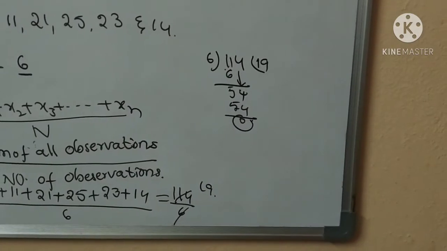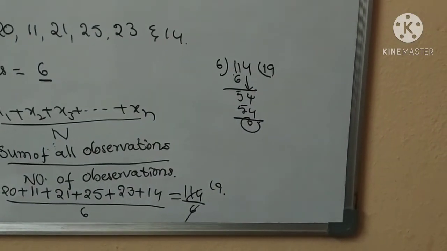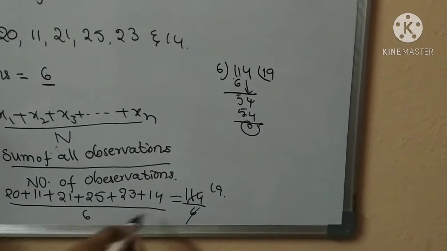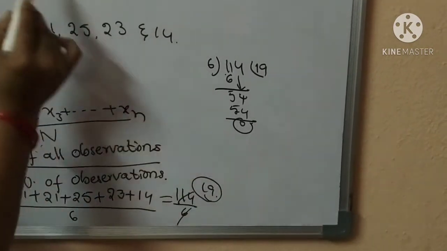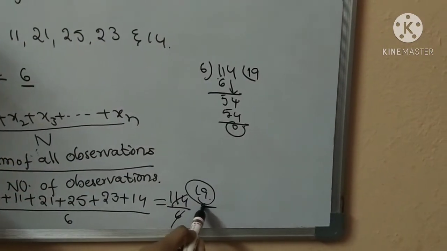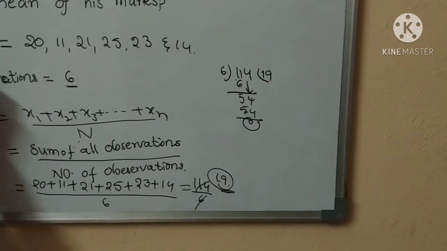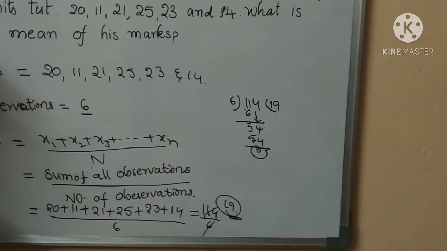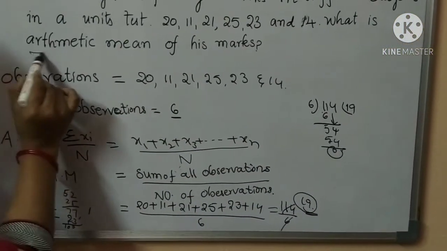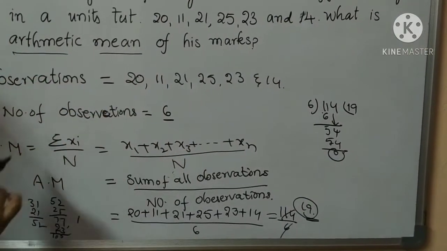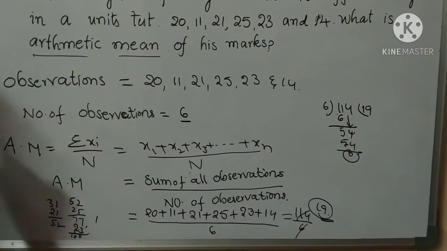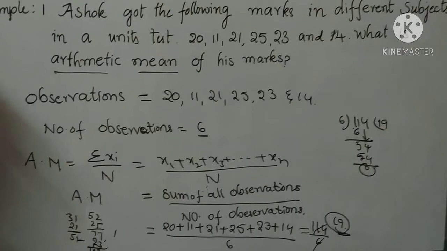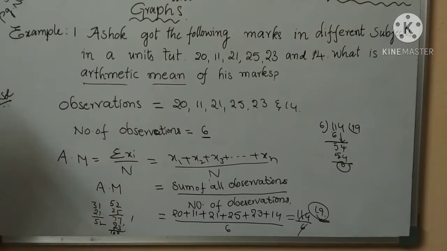The arithmetic mean means the average. That is the total average of all subjects, equal to 19. Okay children, the arithmetic mean is 19. Did you understand? Arithmetic mean is the average marks of all the subjects. Total average marks. Okay children, did you understand this one?